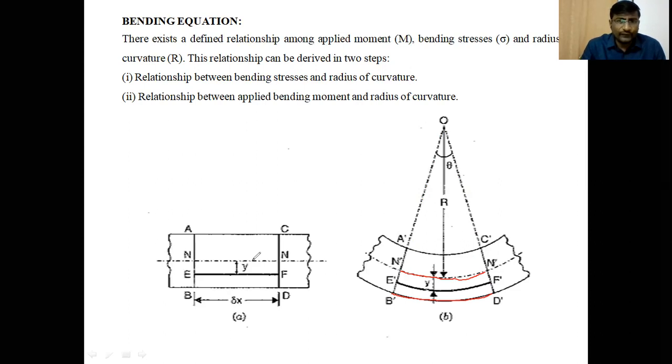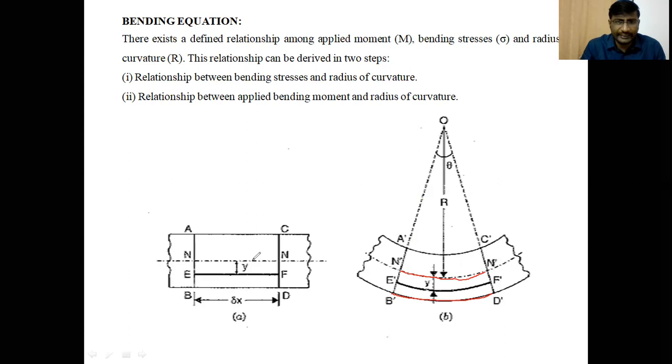So there are no forces on the neutral layer, therefore it is not affected by the bending. It does not extend or contract during bending of a beam. That means the change in length is not affected at the neutral layer during bending.